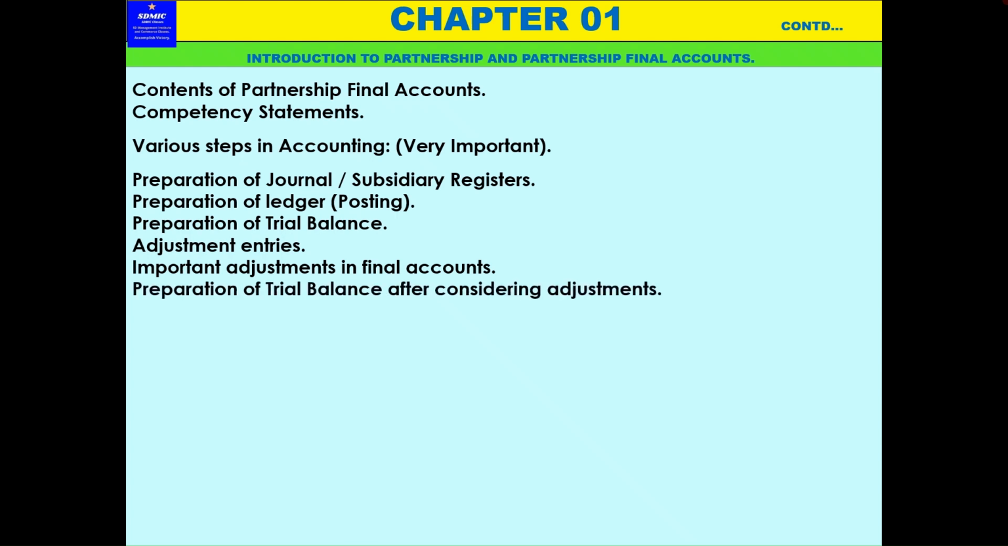If the trial balance is prepared and the adjustment entries come before finalization, then we can pass these entries through the books of accounts, and then again extract a trial balance. That is the final trial balance after adjustments.